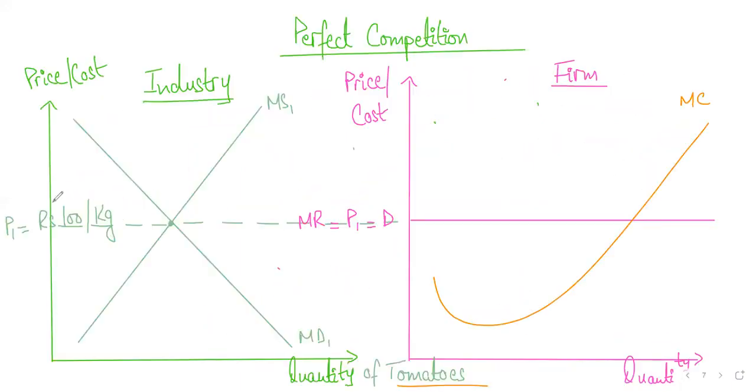So if you're selling each kg of tomatoes for 100 rupees, and let's say we are taking kg as a unit, how much would each additional unit give you in revenue? That is your marginal revenue. So if the price is fixed at 100 rupees per kg, each additional kg would generate how much revenue for you? Obviously 100 rupees.